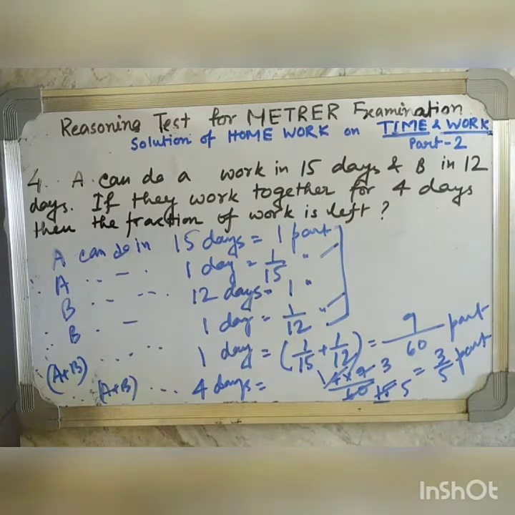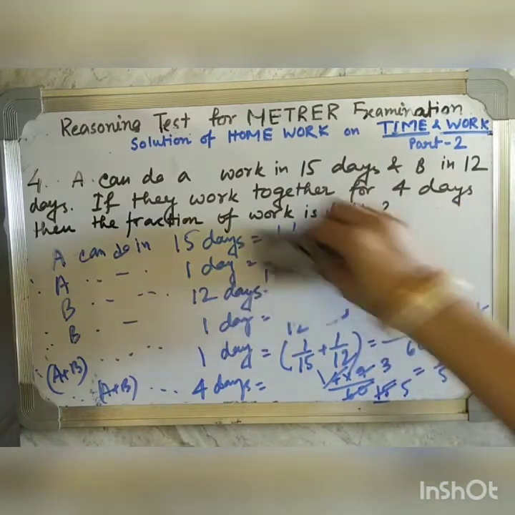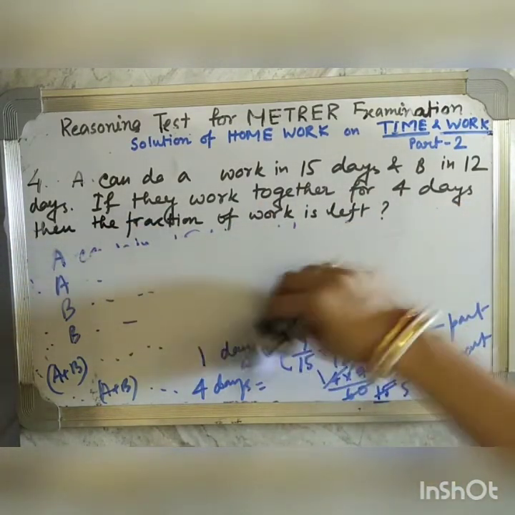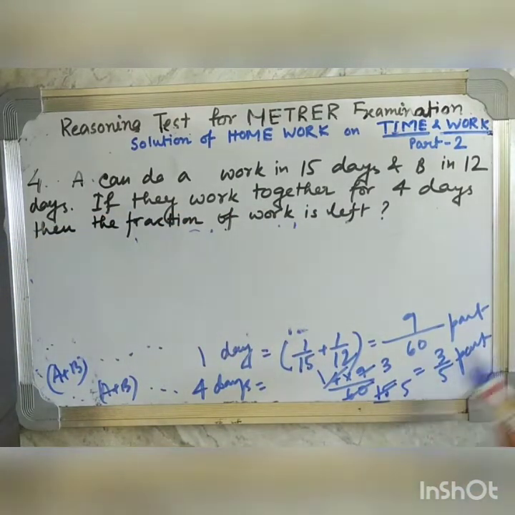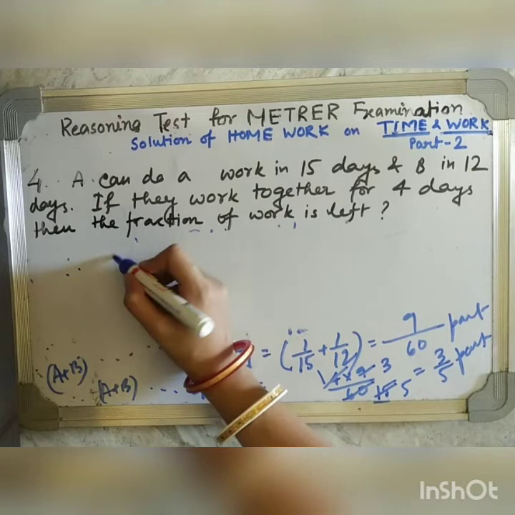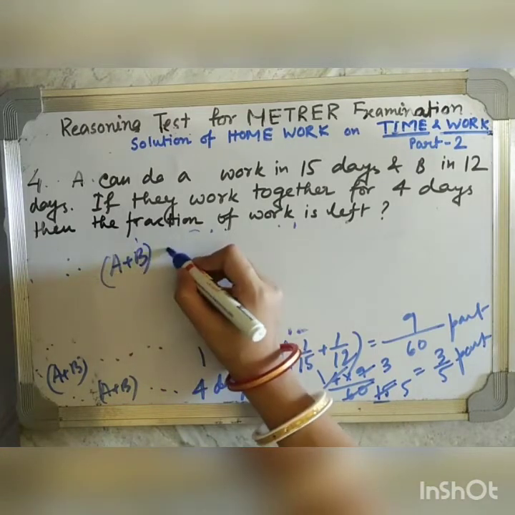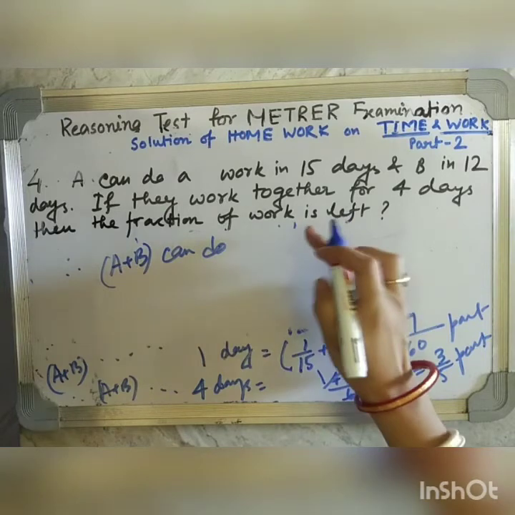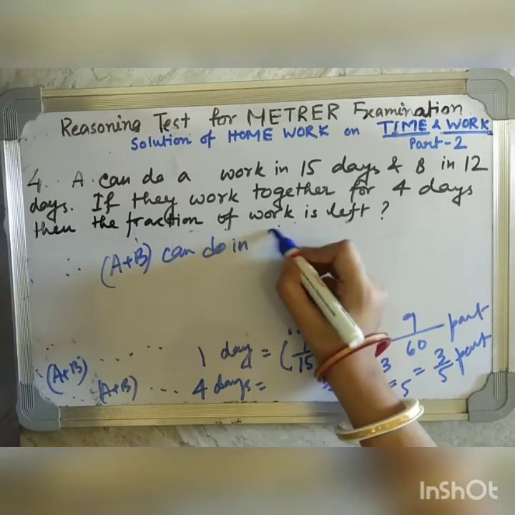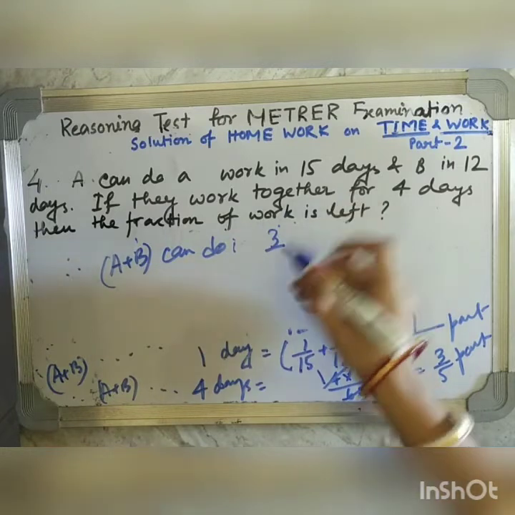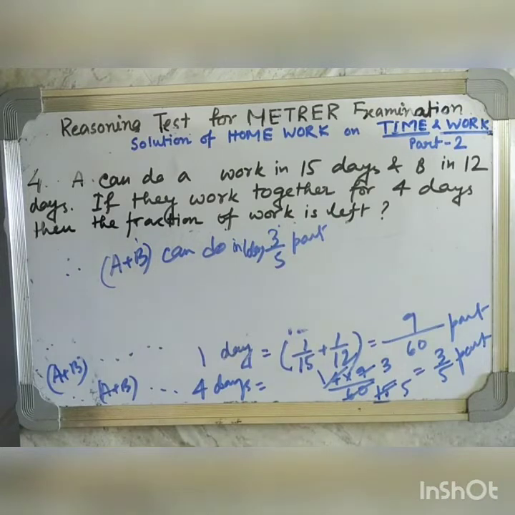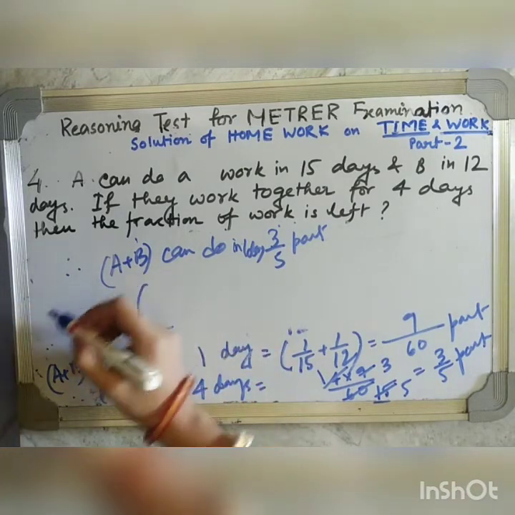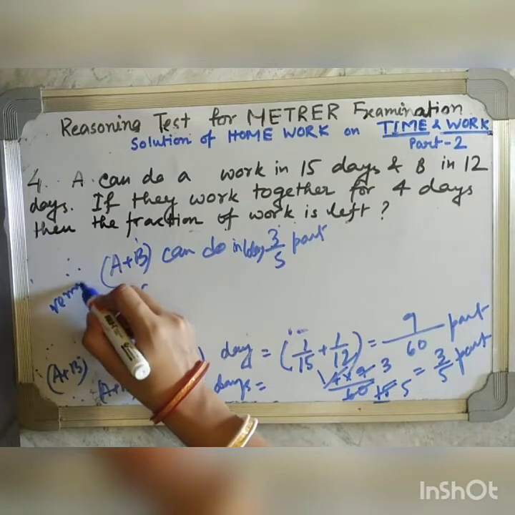Okay. Now in the question it is written, what is the fraction of the work that is left. So if A and B both are working together in 4 days, they will be able to do 3 by 5 part. Let's write remaining work.